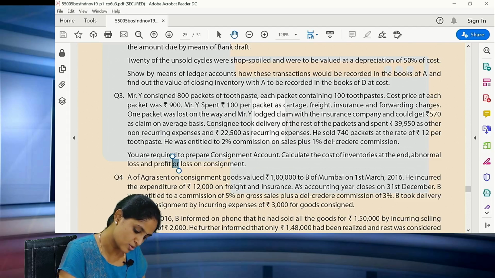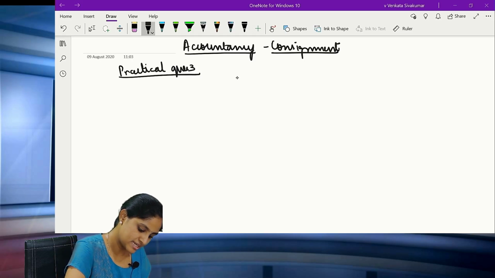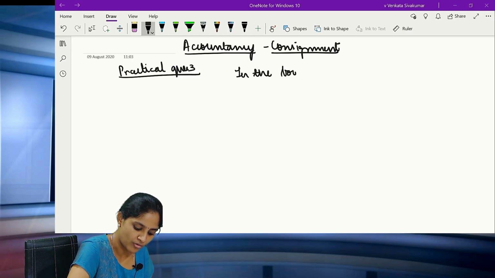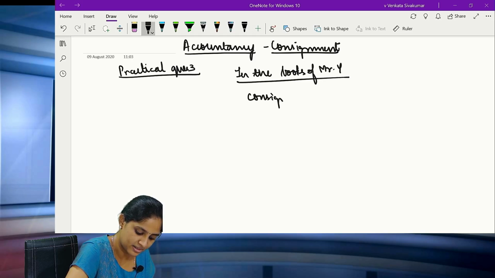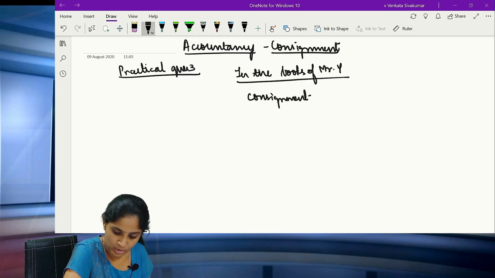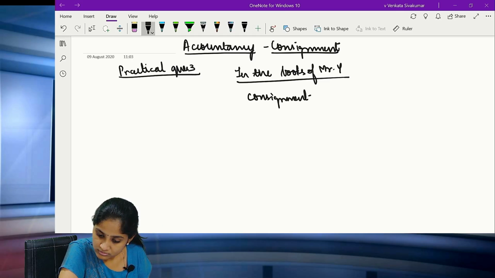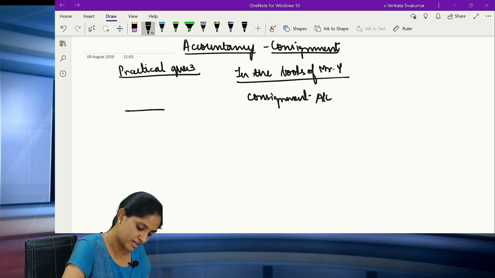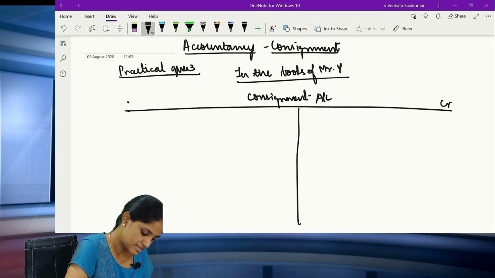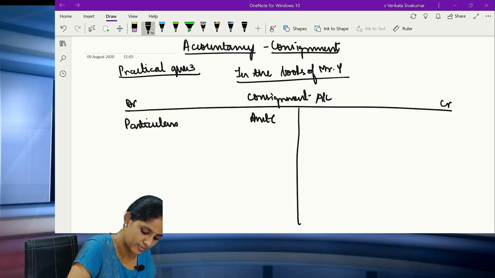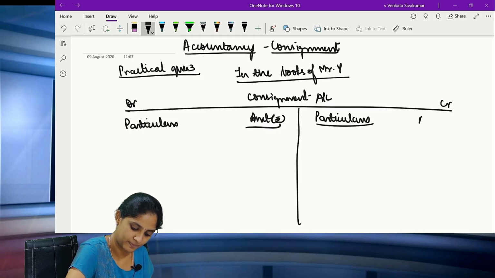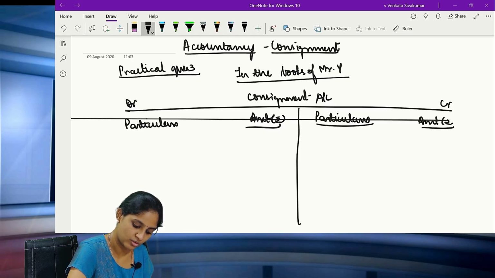So now we are going to practical question number 3. In whose books? In the books of the consignor. Who is the consignor? In the books of Mr. Y. Correct? Consignment account. Consignment to whom? It's just given only with regard to Y. So you are going to prepare only the consignment account. You will be having the particulars, amount in rupees, and then again particulars, amount in rupees. All of you clear? Good.